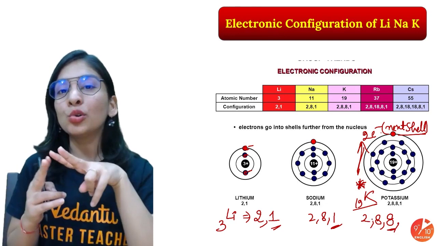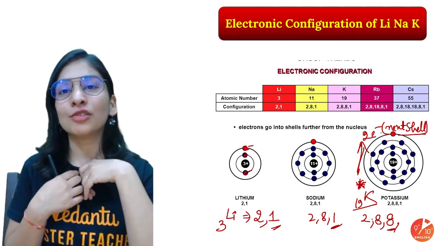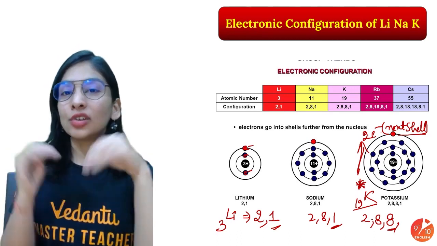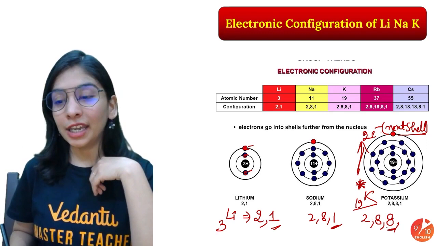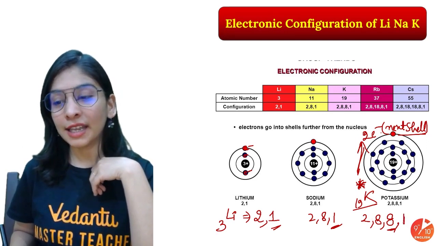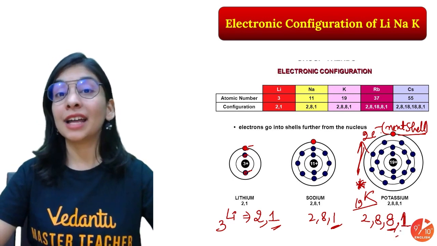If up to 2 electrons can be managed, you can put them into the next shell, and if there is no choice, then after 2 electrons they can come back and be filled into the third orbit. So here 2, 8, 8, and 1 electron is left that can be put into the next shell. Strange case, but that's totally true.